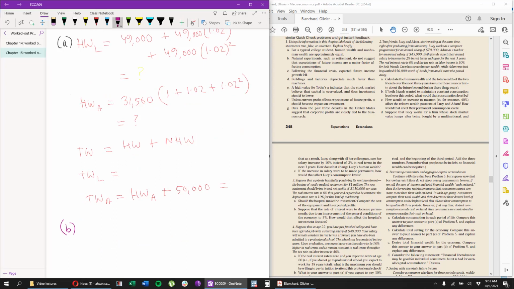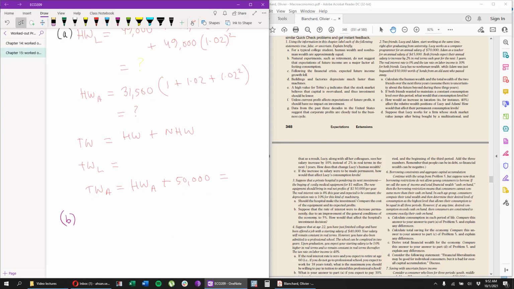If they want to maintain a constant consumption, all you would do is take their total wealth, and let me write this down actually.